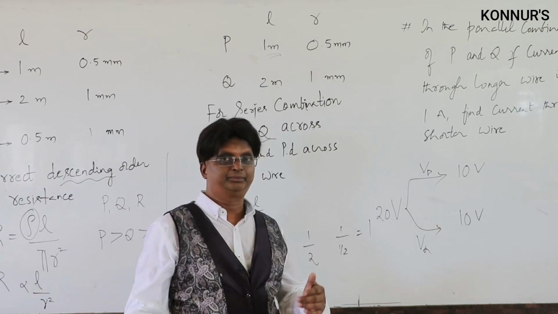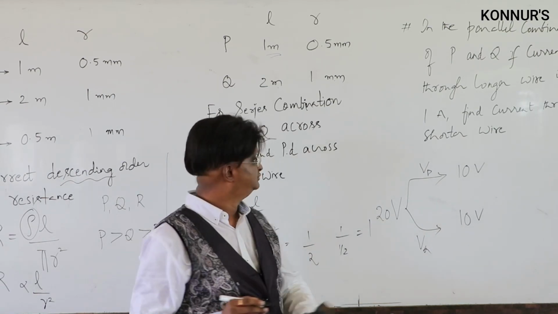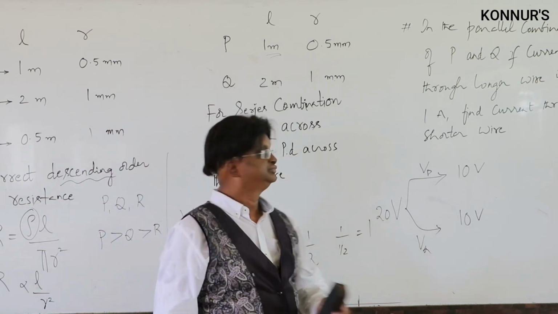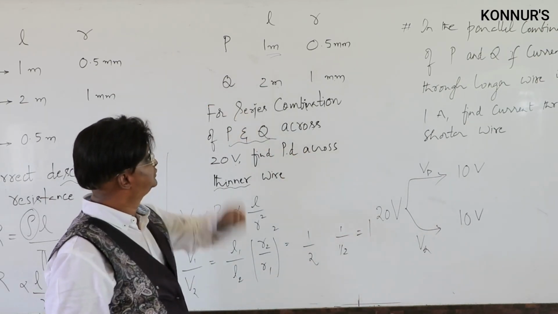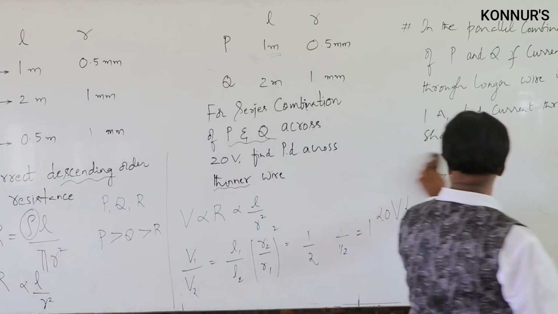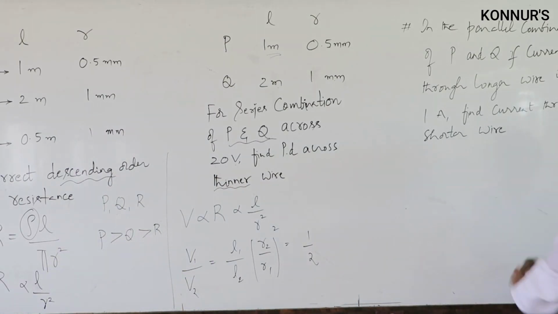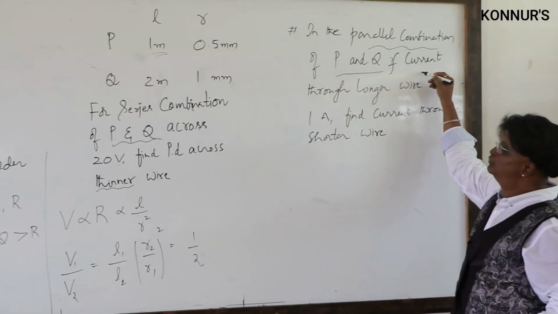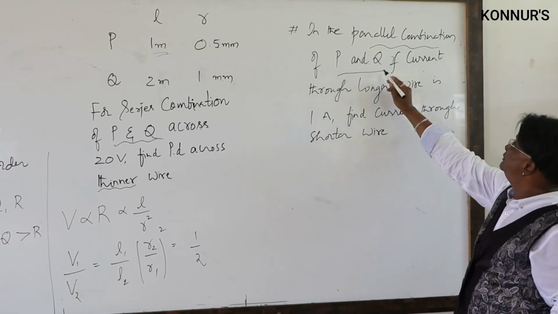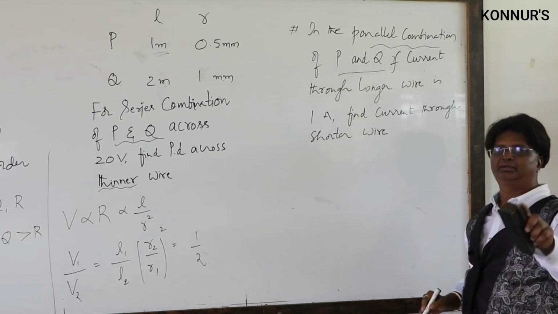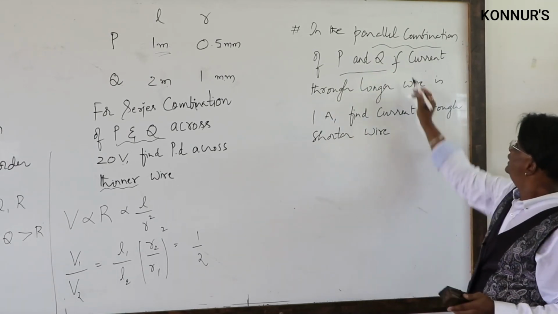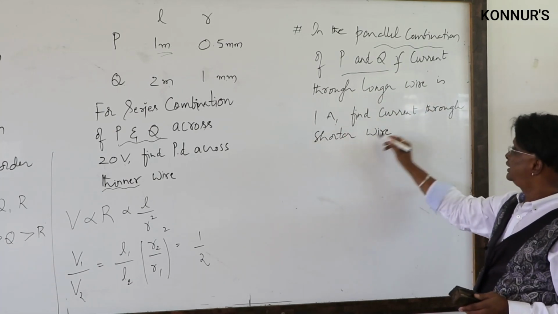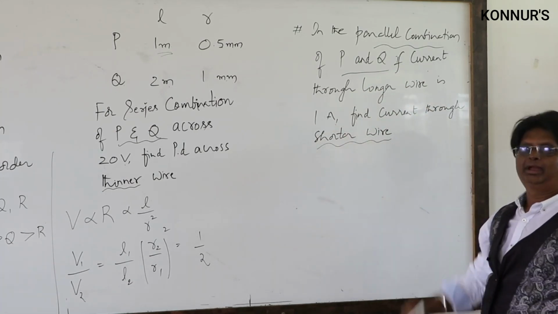Supposing, example number 3 I will show you. He says same data P and Q with the dimensions, and now the question is in a parallel combination of P and Q, across some source. He says current through longer wire is 1 ampere. Find current through short wire.